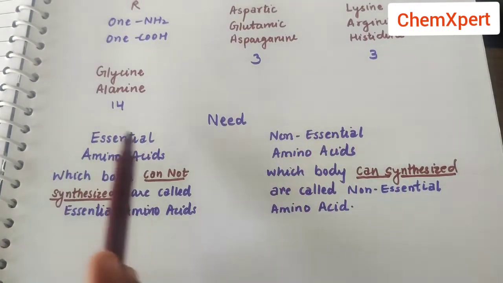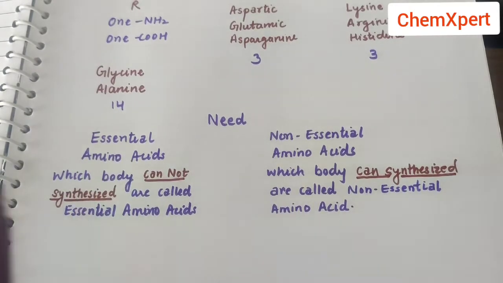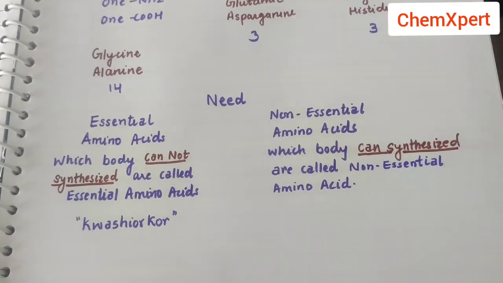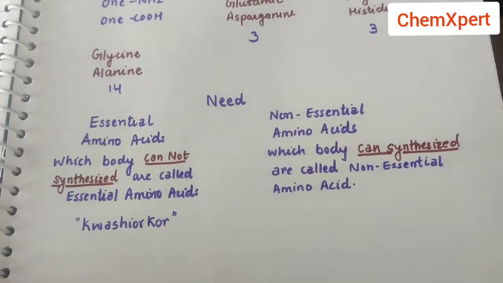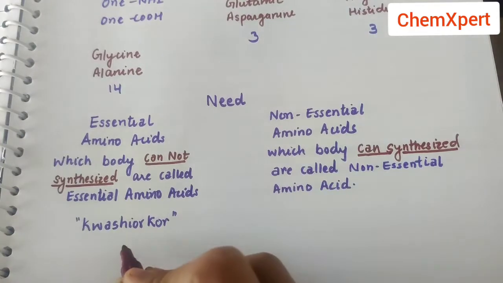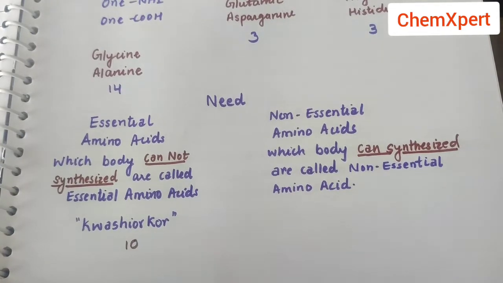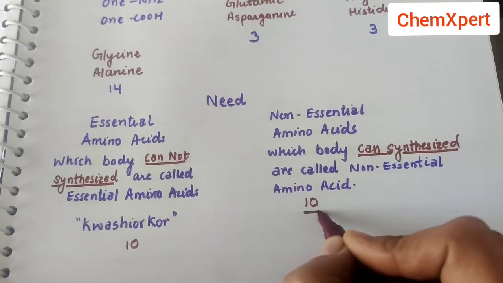Whereas in the case of an essential amino acid, if we do not take that amino acid in our diet, it will cause a deficiency in our body and we will suffer from various diseases like Kwashiorkor. And the next important fact is that out of 20 amino acids, 10 are essential and 10 are non-essential.